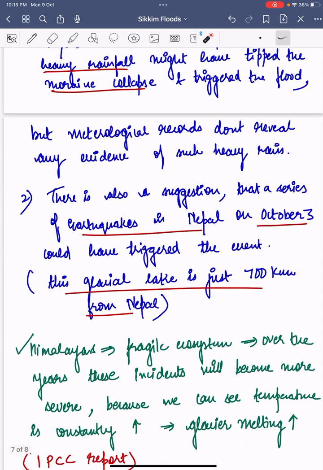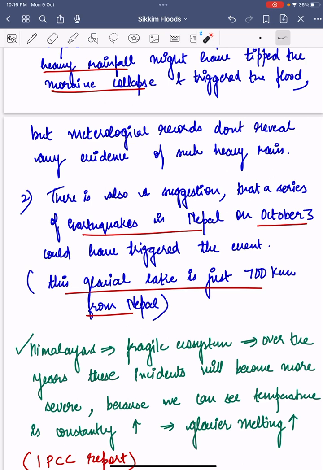Another reason which is cited is that, you guys must have noted, on October 3rd, if you are residing in the Delhi NCR region, there were tremors because of the epicenter of an earthquake in Nepal. On October 3rd, an earthquake occurred in Nepal and was felt in the Delhi NCR region in northern India.